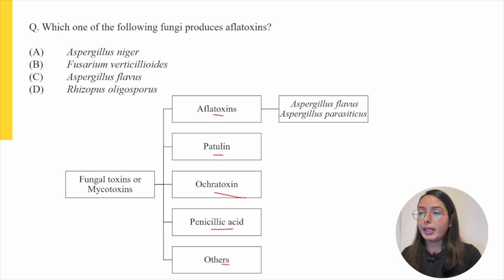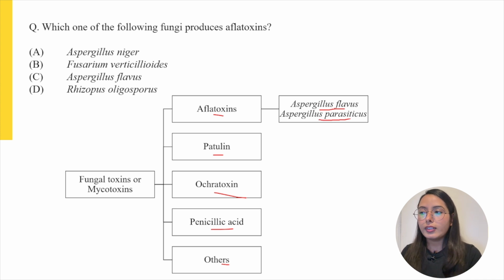Among the different mycotoxins, aflatoxins are the most predominant toxins, which occur majorly in agricultural crops such as maize, corn, barley, millets, peanuts, etc. The major fungi responsible for causing this kind of toxins or diseases are Aspergillus flavus and Aspergillus parasiticus.